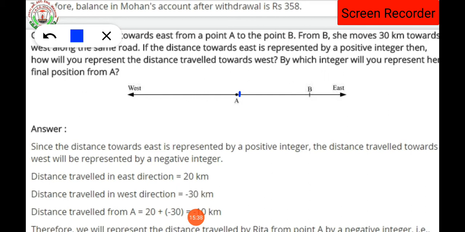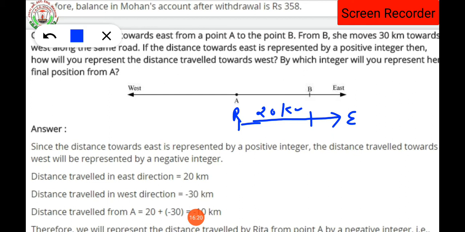Here if Rita is standing at point A, then she is going to move east to point B. And this is east, this is west. Now the distance she travels towards east is 20 kilometers. Rita is standing at position A right now. According to the question, Rita moves towards east and stops at point B. So what is the distance from A to B? That is 20 kilometers. Have you understood?